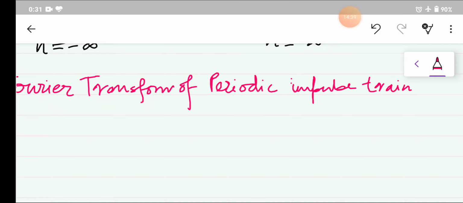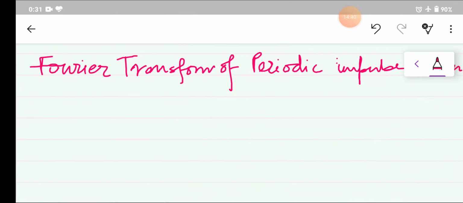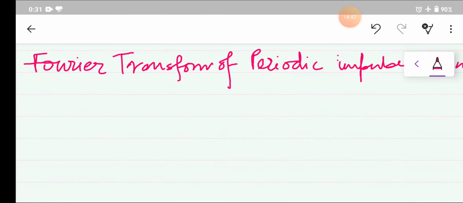We want to calculate the Fourier transform using the properties.